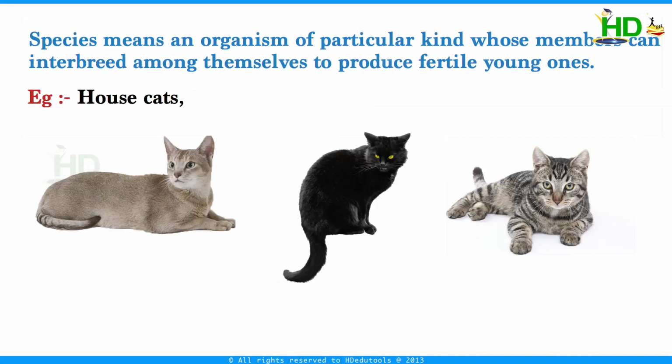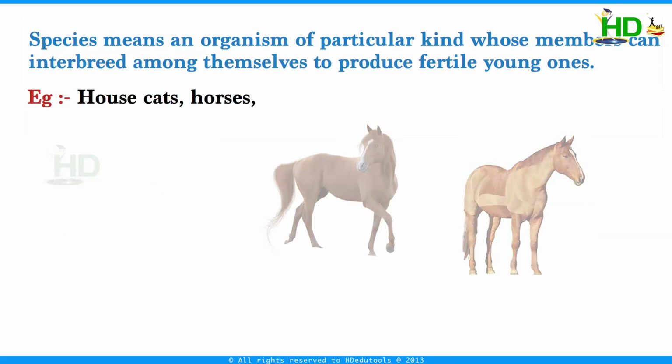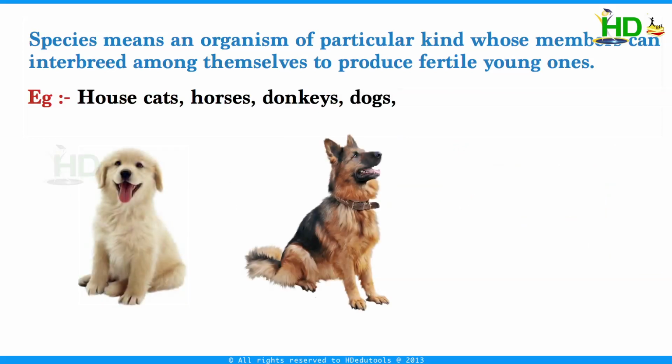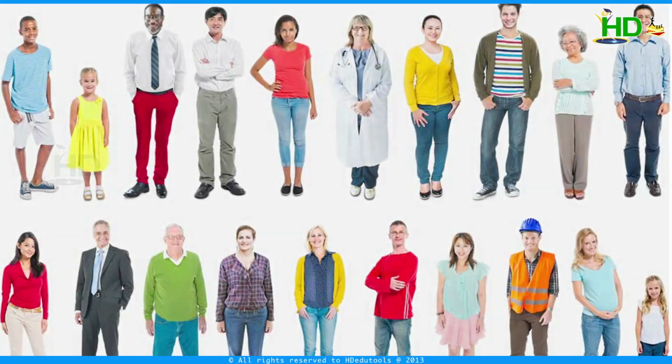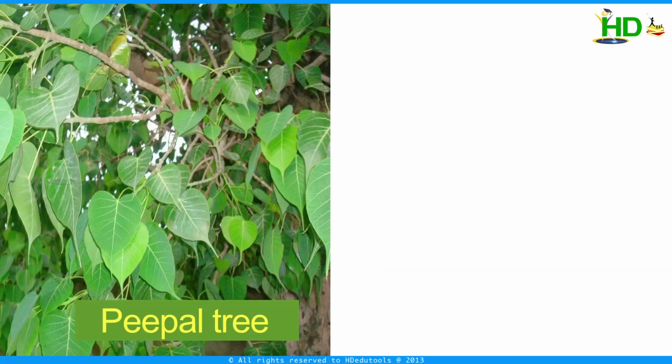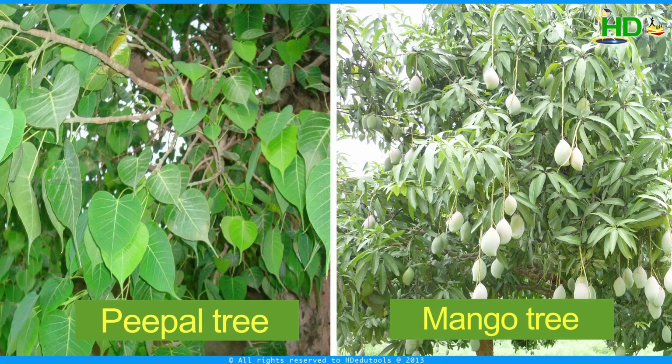Similarly, there are horses, donkeys, dogs, and so on. All mankind belong to one species, even though we find among them different sizes, different colors, different hairstyles. Similarly, all mango trees belong to their respective species.